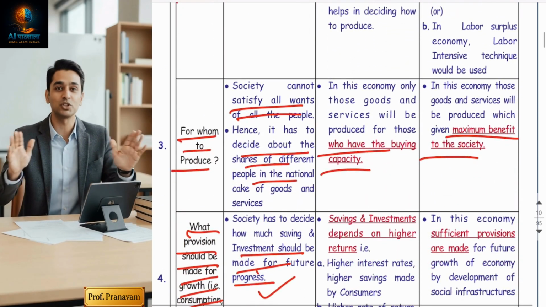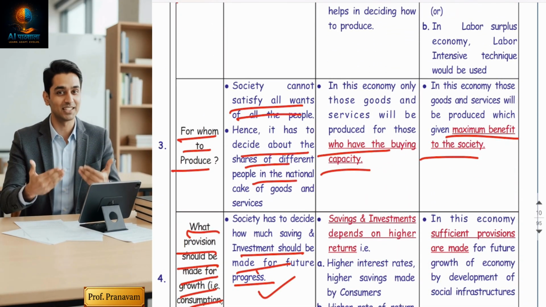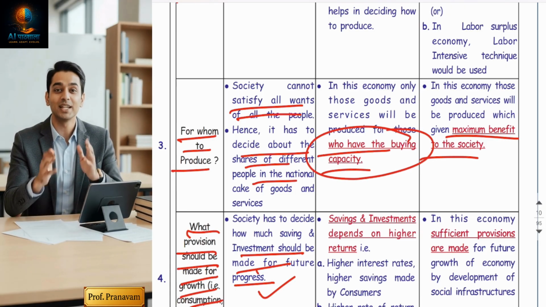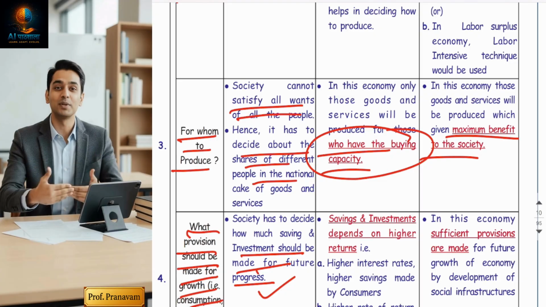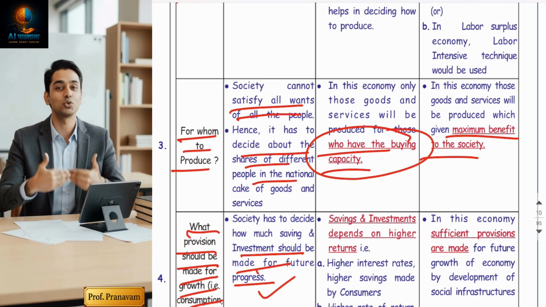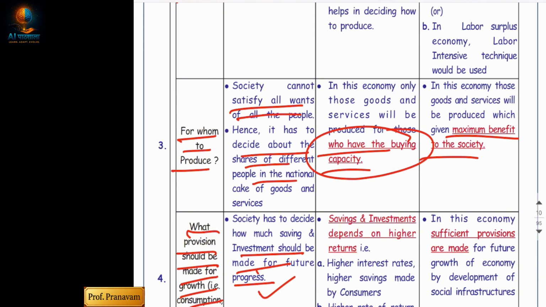Now, how will they decide for whom to produce? Guys, they will produce only for those people who can pay, who have buying capacity, which means equality will not be there; there is a high level of inequality, right? If they have decided to produce luxury goods, then it is for those who have buying capacity.